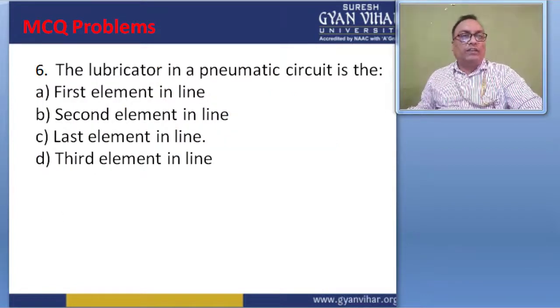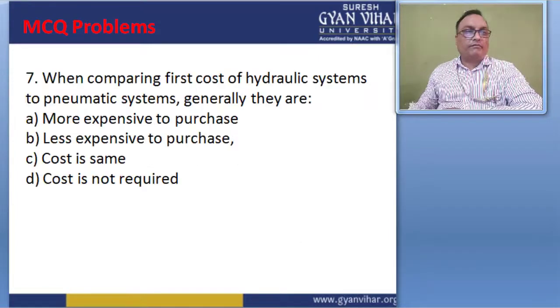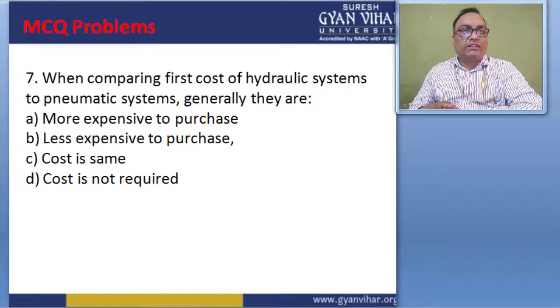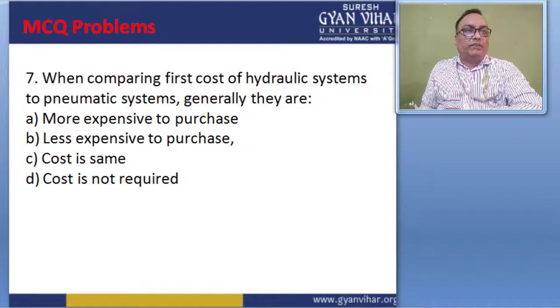In the next question, the lubricator in the pneumatic circuit is the first element in line, second element in line, last element in line, or third element in line. So this is the last element in line. C is the right answer. When comparing first cost of hydraulic systems to pneumatic systems, generally they are more expensive to purchase, less expensive to purchase, cost is the same, or cost is not required. In this case, option B is right, less expensive to purchase.